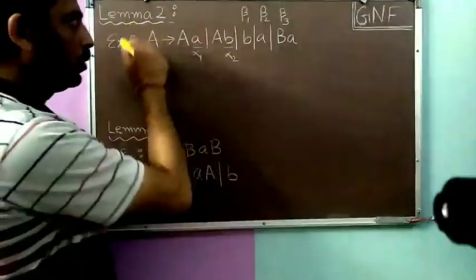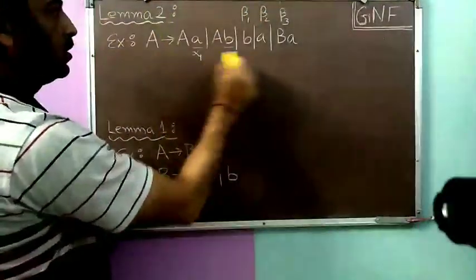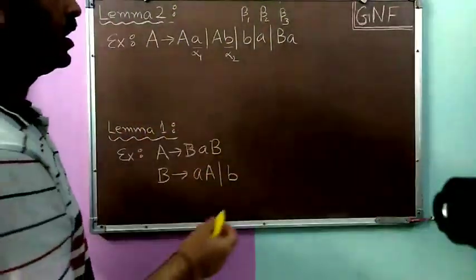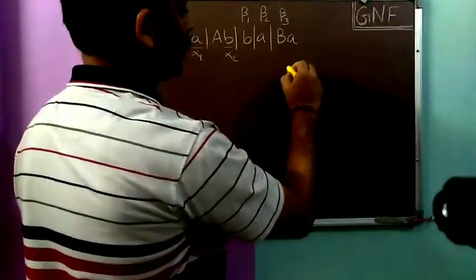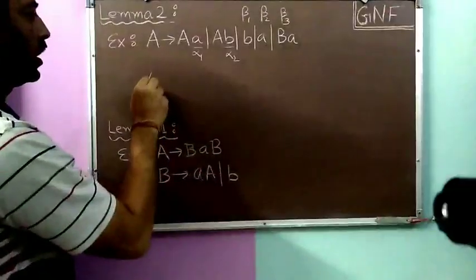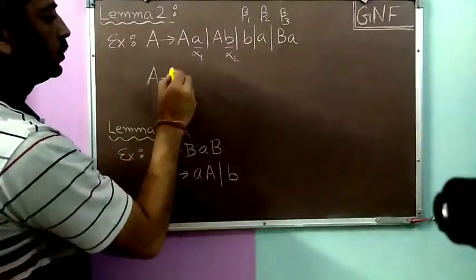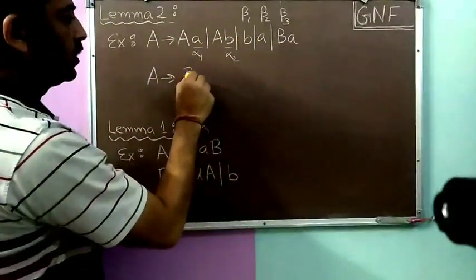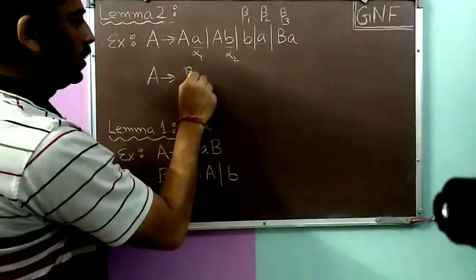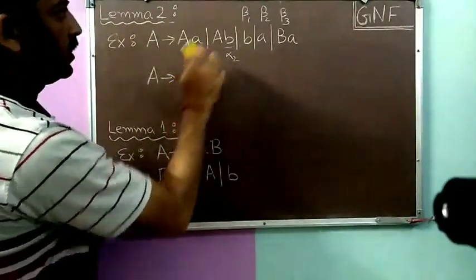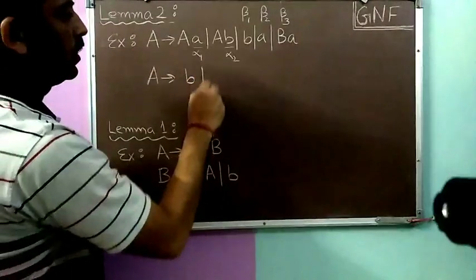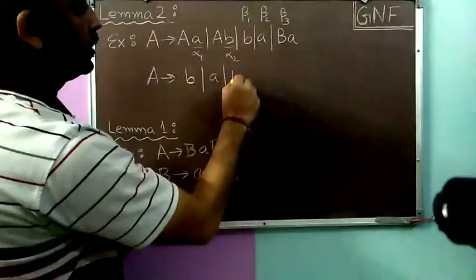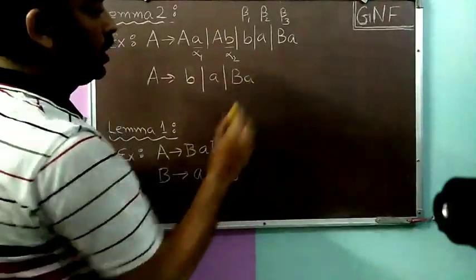So we have to remove these A productions from our grammar, and in place of these A productions we have to add certain more A productions. So the A productions in the resultant grammar will be as follows: all the betas will come as it is. So beta 1, that is b, and then beta 2, that is a, then beta 3, that is capital B small a.